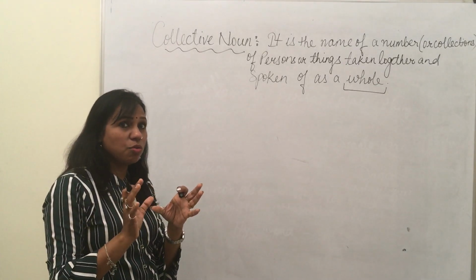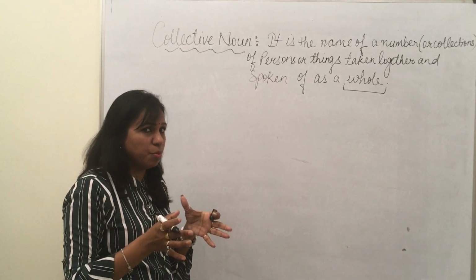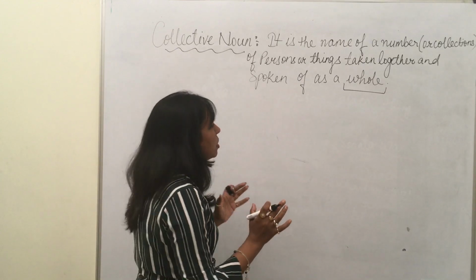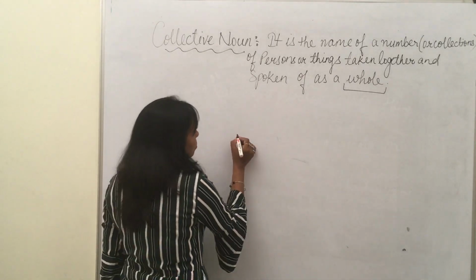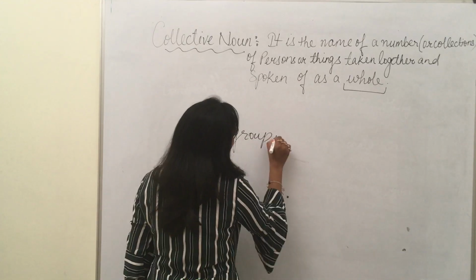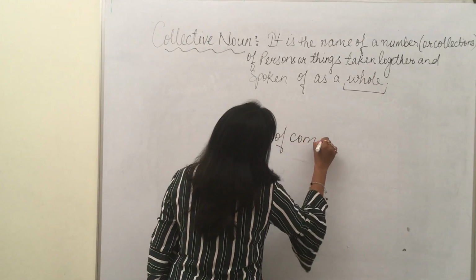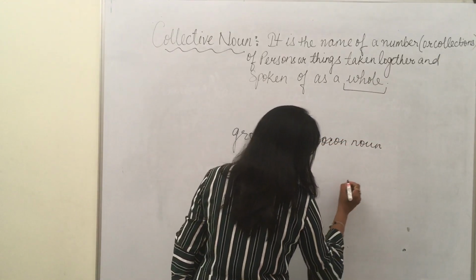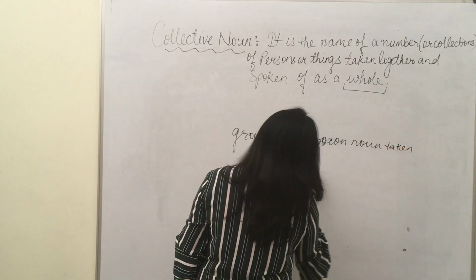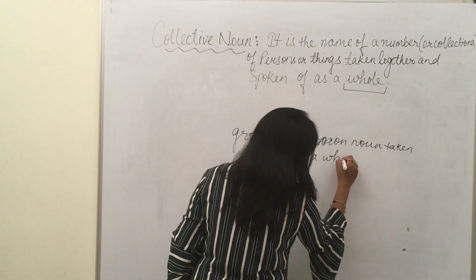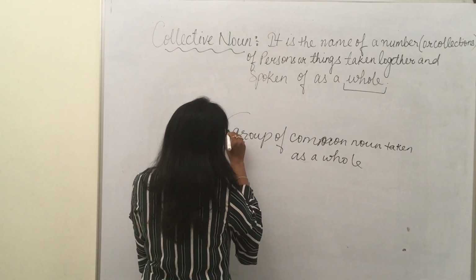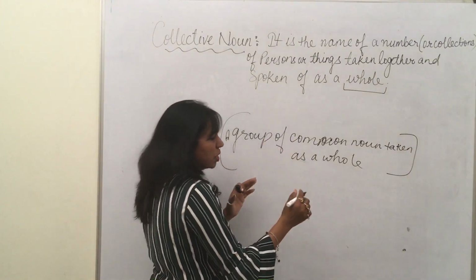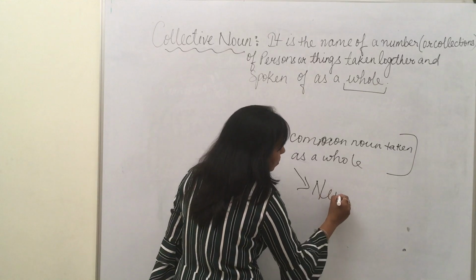I am not talking about the noun which I discussed yesterday, that is called common noun. Here, a group of common nouns is taken together as a whole, and this together is given a new name.